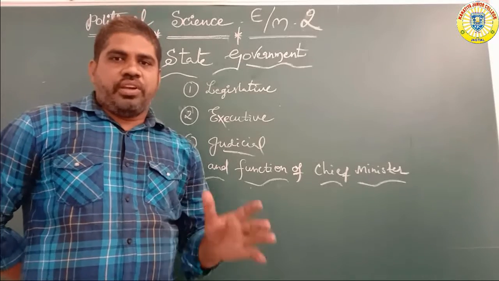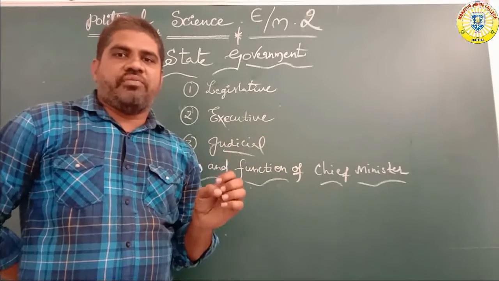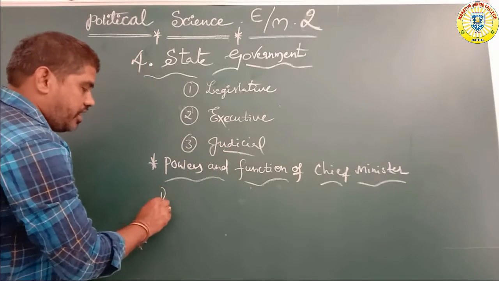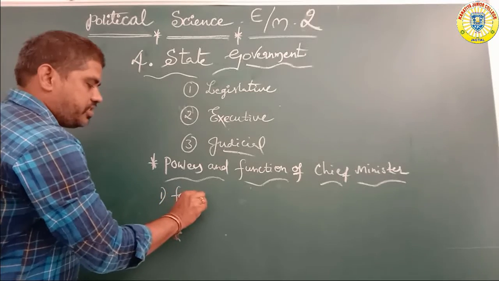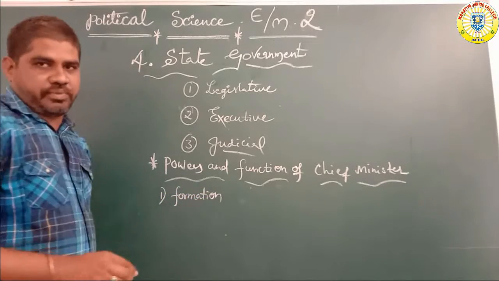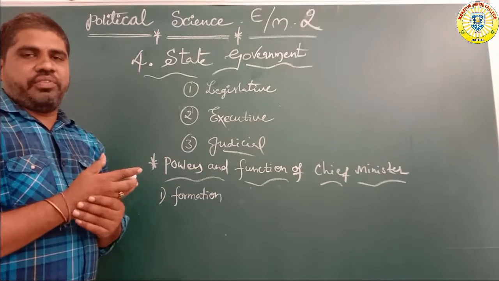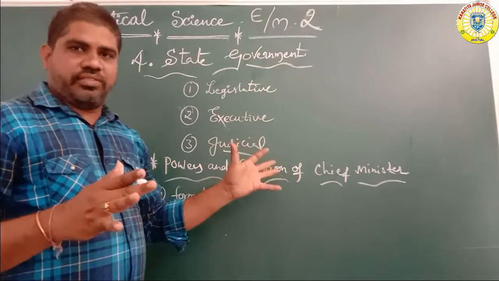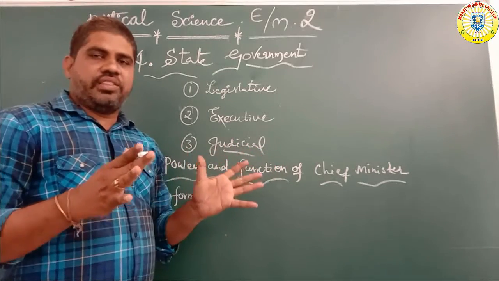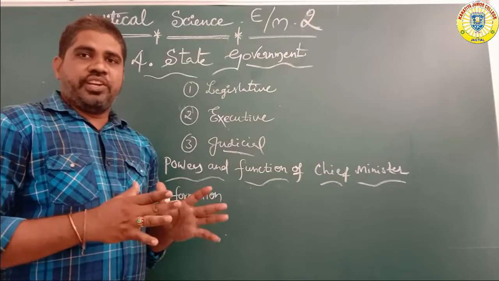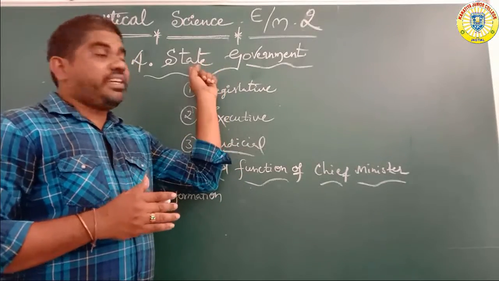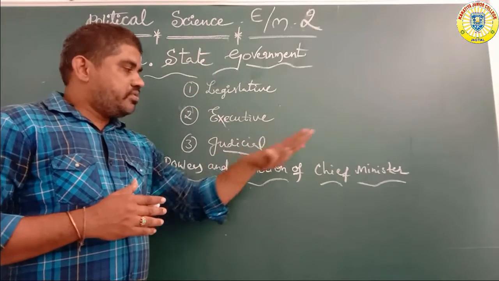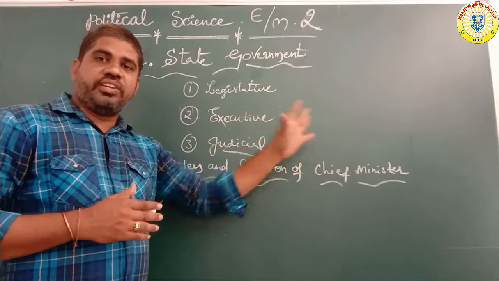Let us start now. First, formation of the ministry. Ministry means ministers, the state ministers. The state ministers and the chief minister together form the cabinet meeting. Cabinet means the state cabinet: the state level head, the chief minister, and the ministers.